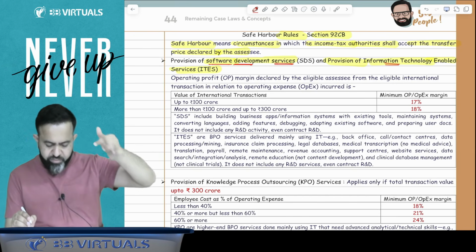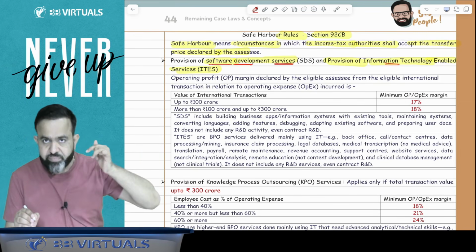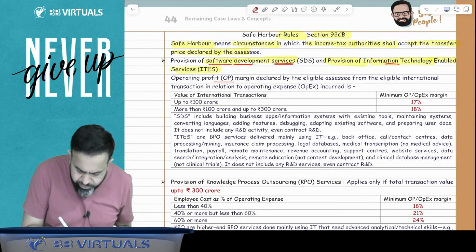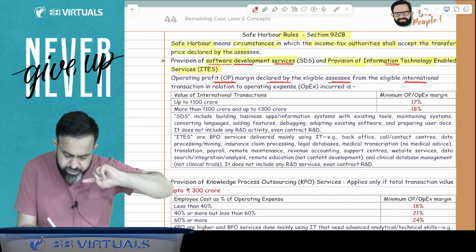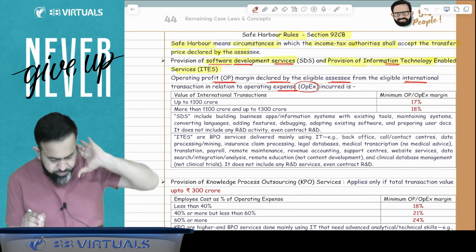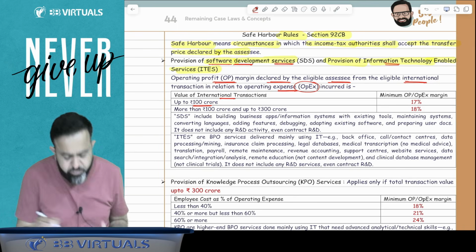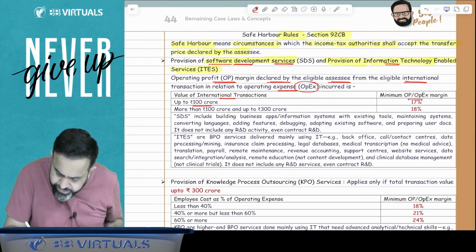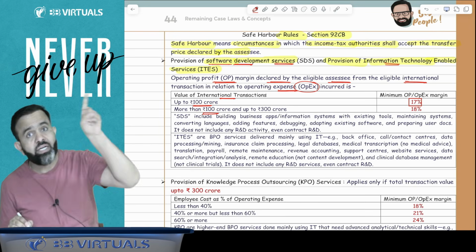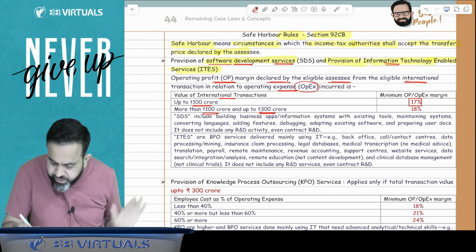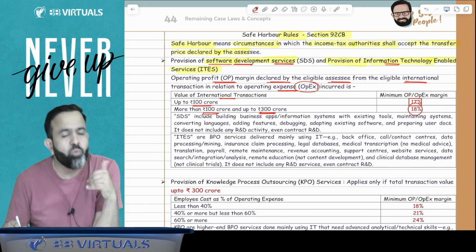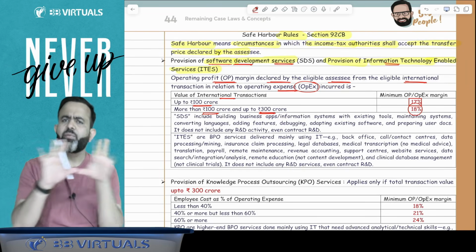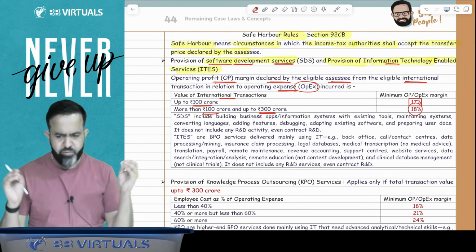If you are in these, then your operating profit margin declared by the assessee from the eligible international transaction in relation to operating expenses should be: if your international transaction value is within the limit of 100 crore, then just declare 17% profit. If that international transaction value is more than 100 crore, up to 300 crore, then declare 18% margin. And if your international transaction is more than 300 crore, then obviously this safe harbor rule is not applicable.